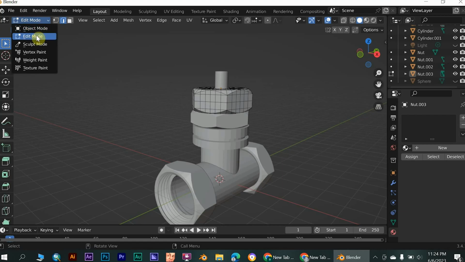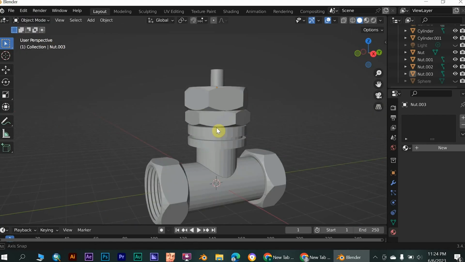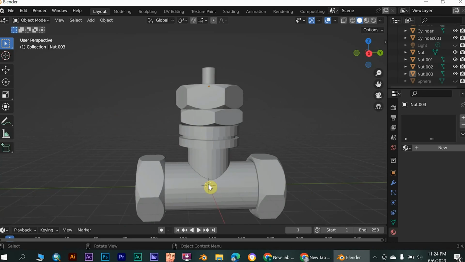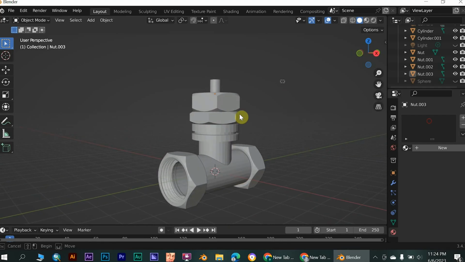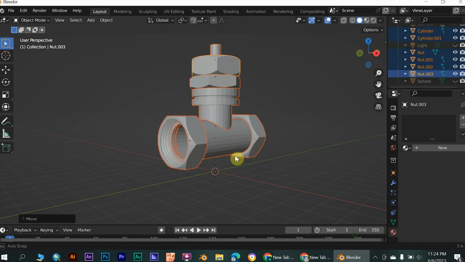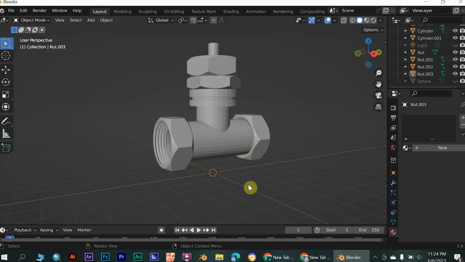Go to object mode. Then select the object. Click G plus Z, drag it up.